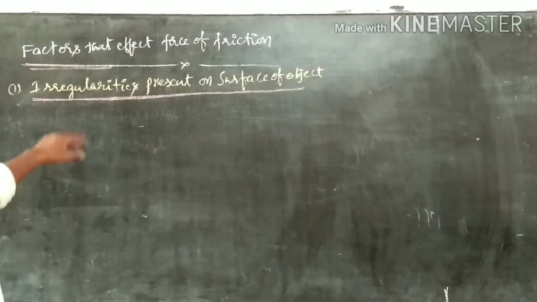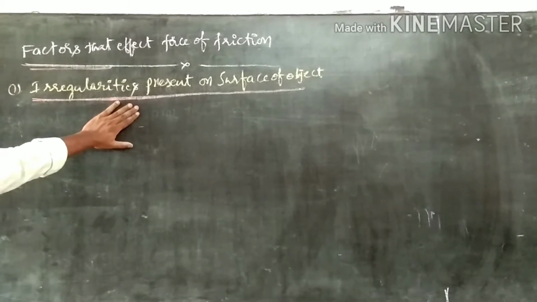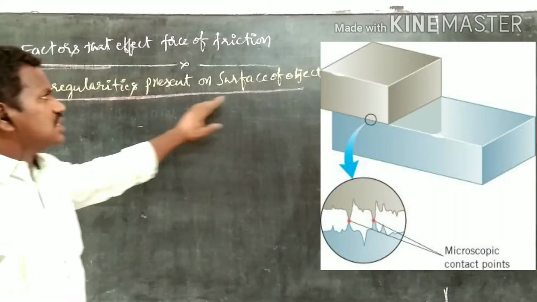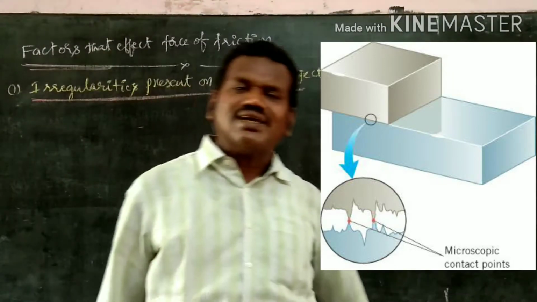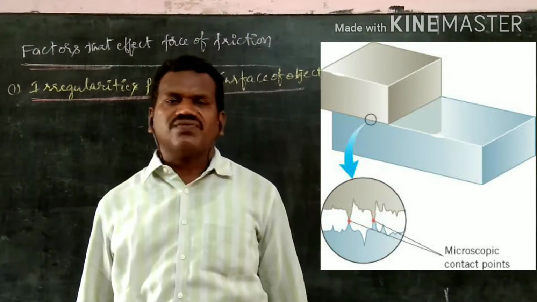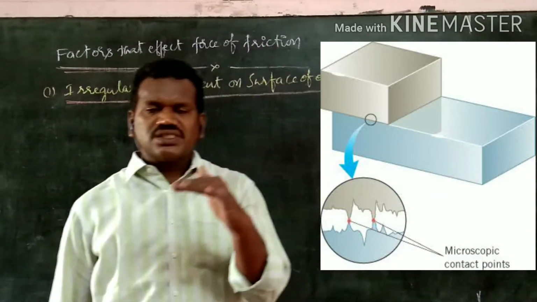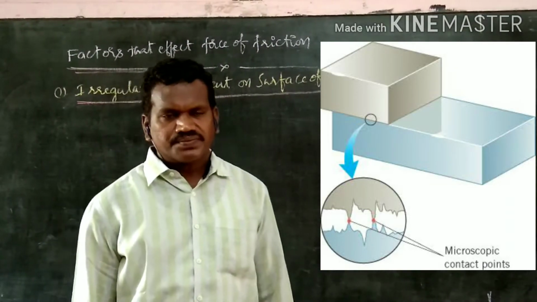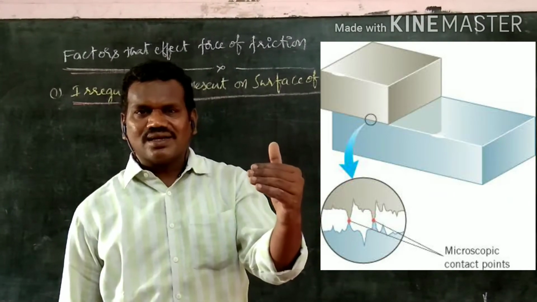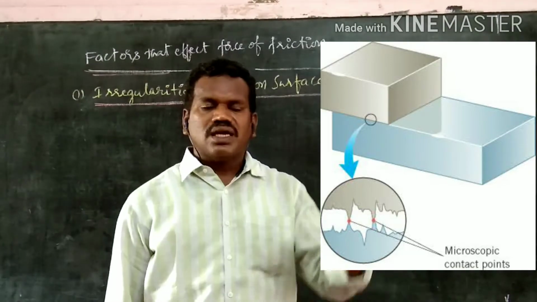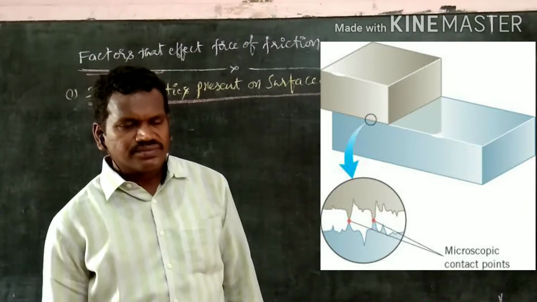The first factor that affects friction is irregularities present on the surface of an object. What are these irregularities? Consider a book on a table, a book on the sand, a bicycle rider on the sand, and a bicycle rider on a cement floor.